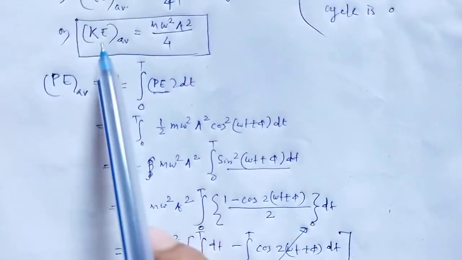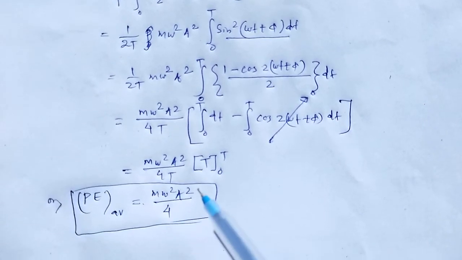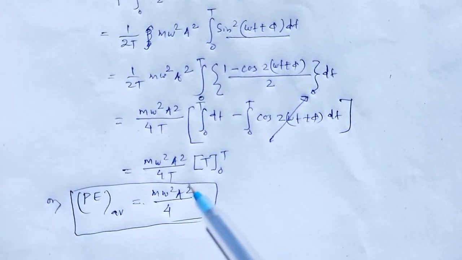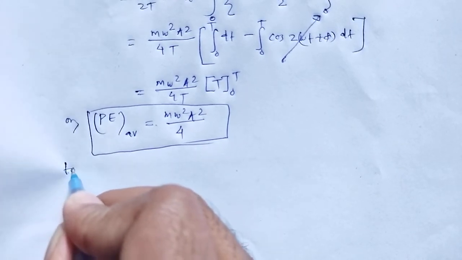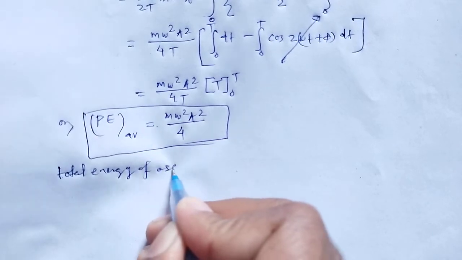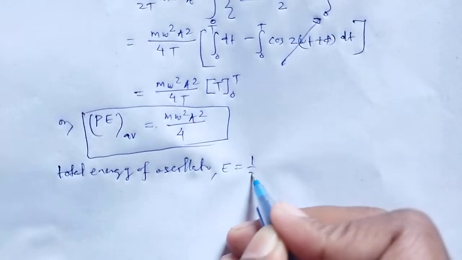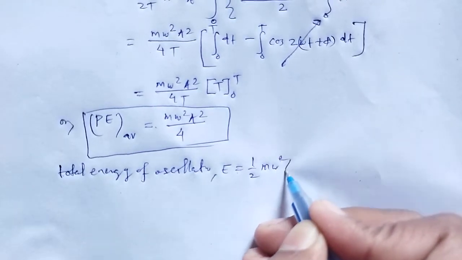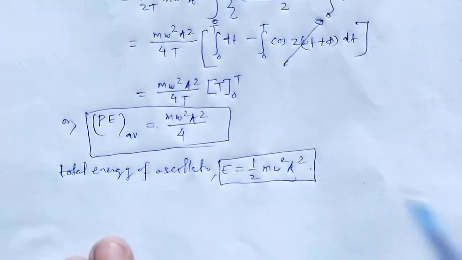Now we have found the kinetic energy average and the potential energy average. But the total energy of the oscillator E is equal to half m omega square a square. Look at these three conditions.